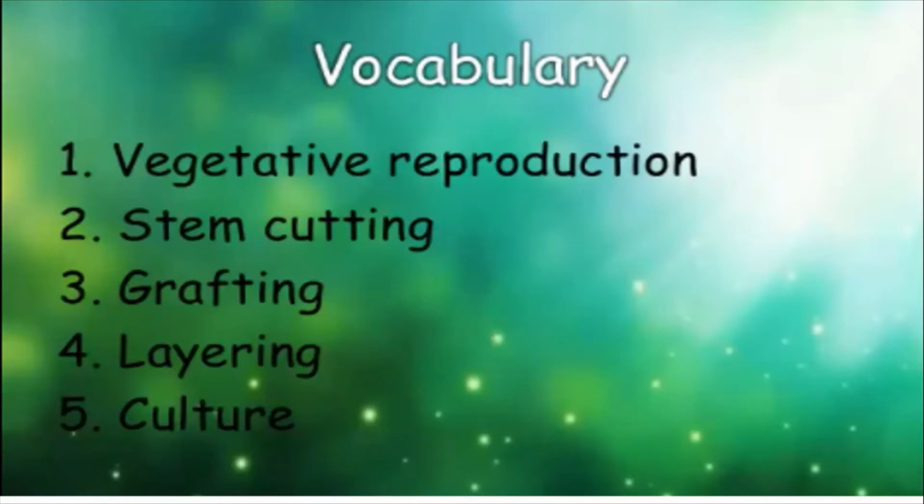So the first one and the fifth one you don't know, vegetative reproduction and culture. We'll discuss all these one by one.